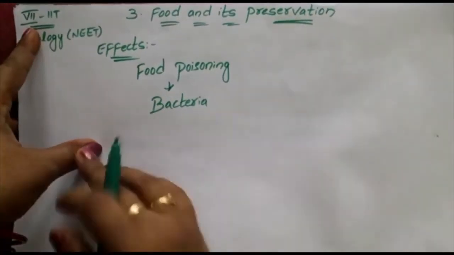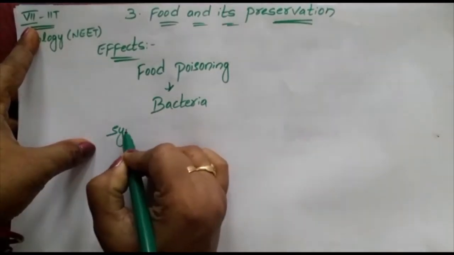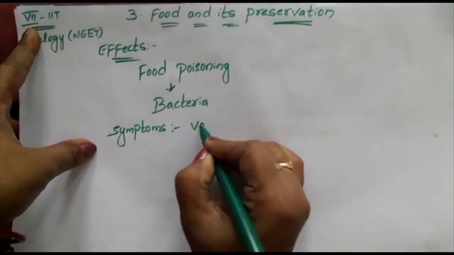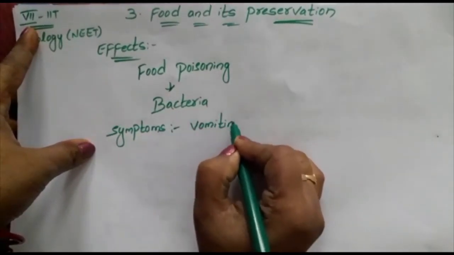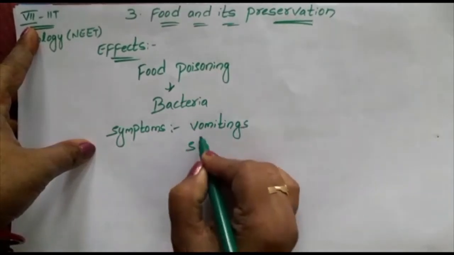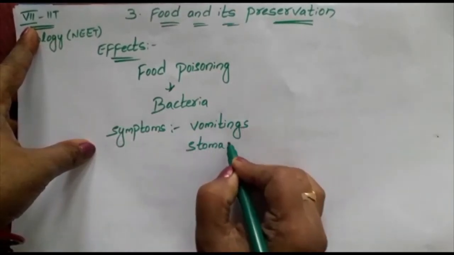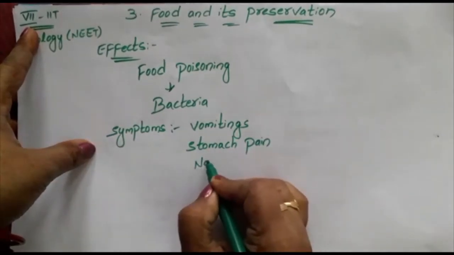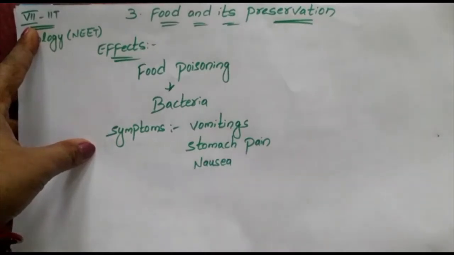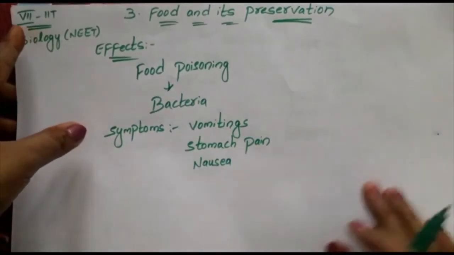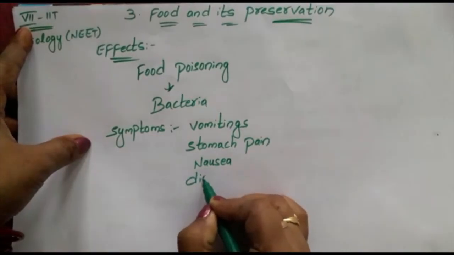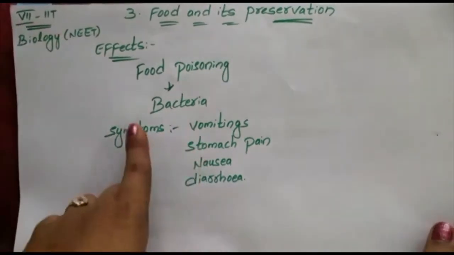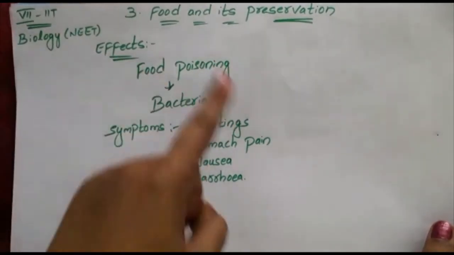The symptoms of food poisoning are vomiting, stomach pain, nausea, and diarrhea.